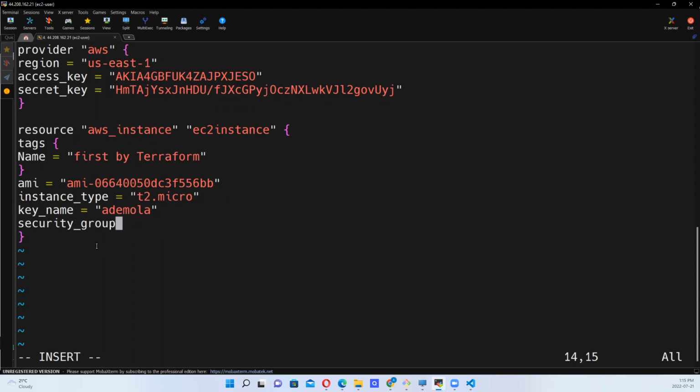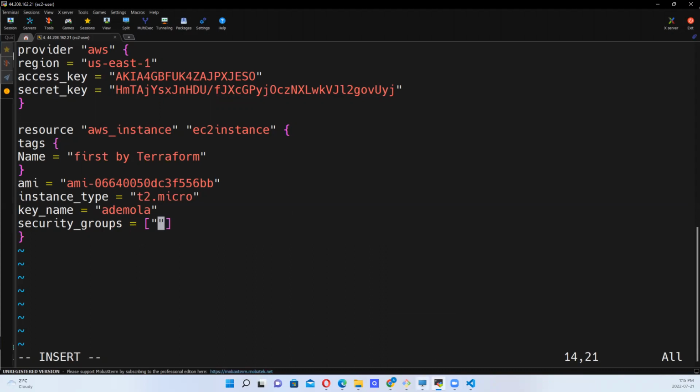Security underscore groups. So for security underscore groups, we put equal to. What is important, we put this block, right? Not just the quotation, right? So we need to put in this block, otherwise there'll be issues along the way. Okay, so that's that. So you want to come in here and put your quotes within, okay? So within that, you can now put the security group that you want to use, okay?